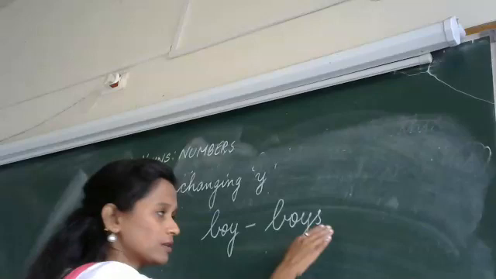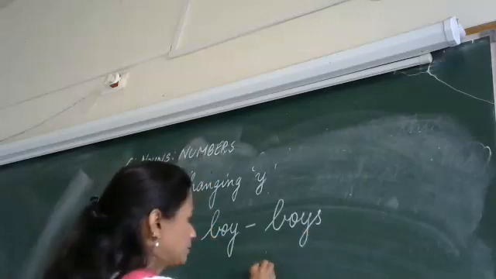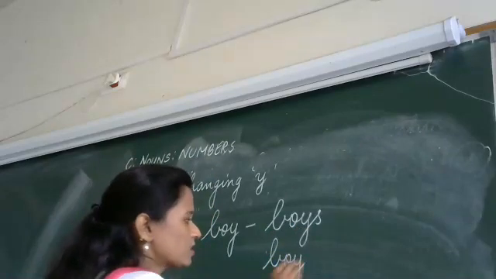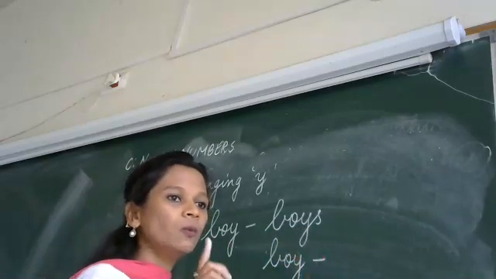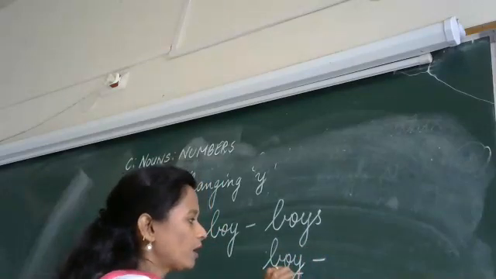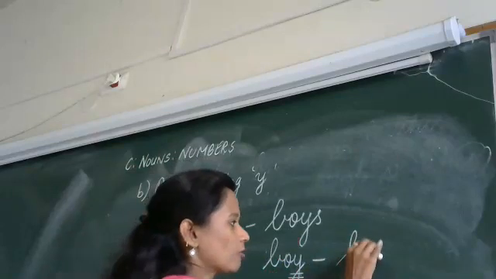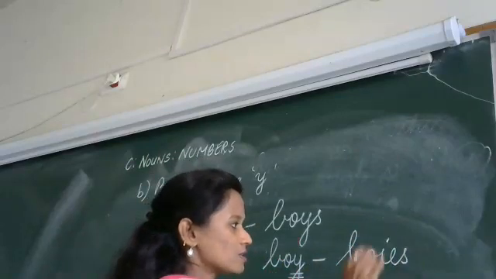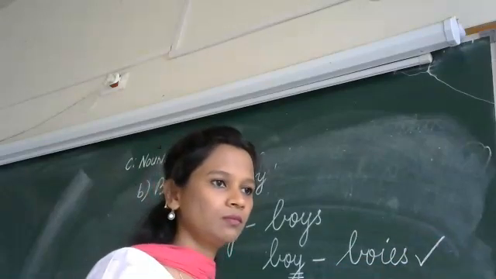You usually write the spelling B-O-Y-S. But just now, what did we learn? We learned that whenever any word ends with Y, in place of Y we write I-E-S. So is it correct now?